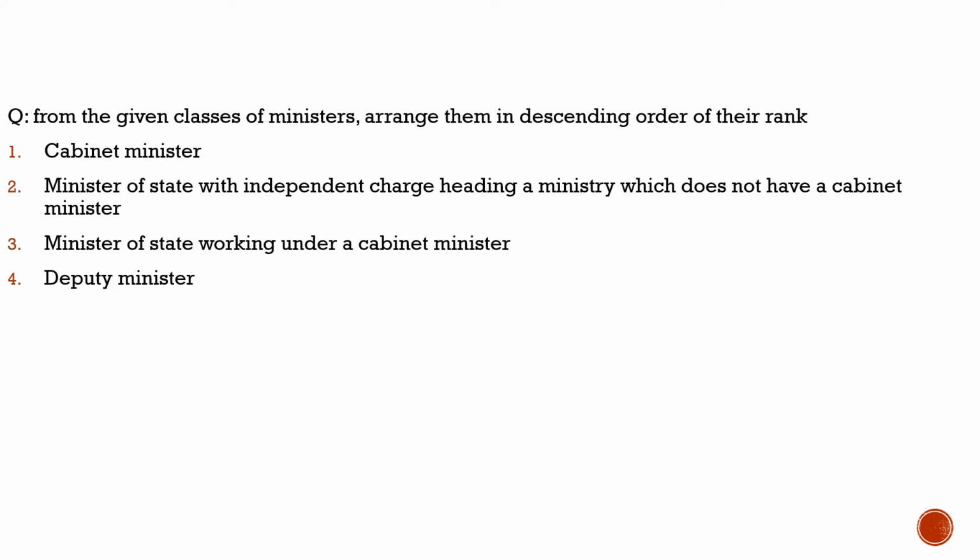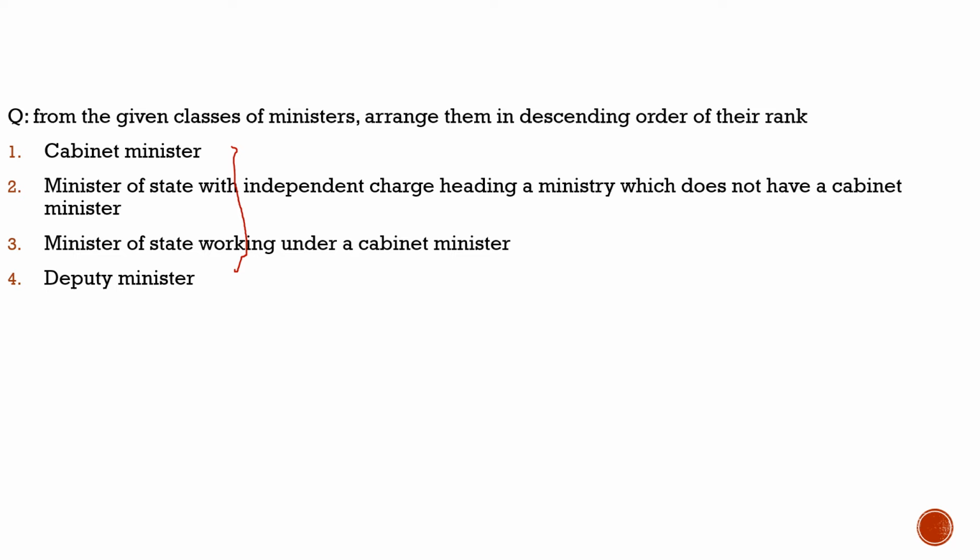With respect to the Union Council of Ministers, we should know that it is the de facto head of the Union Executive, which exercises effective power of policy making and implementation. This Union Council is led by the Prime Minister of India, and there are four classes of ministries. So here we had brought the question, these are the four classes of ministries under the Union Council of Ministers. We have to understand, with respect to their rank, what is their descending order.